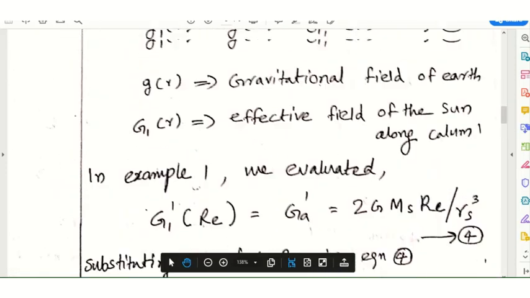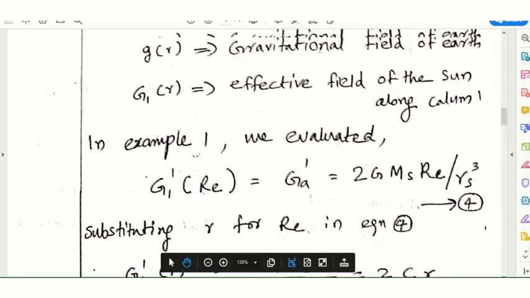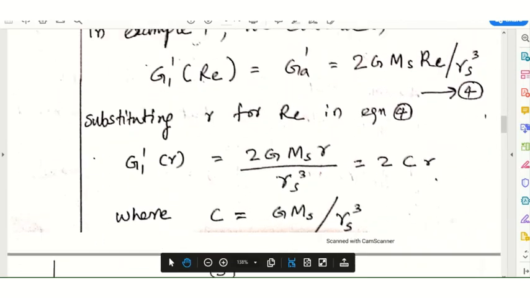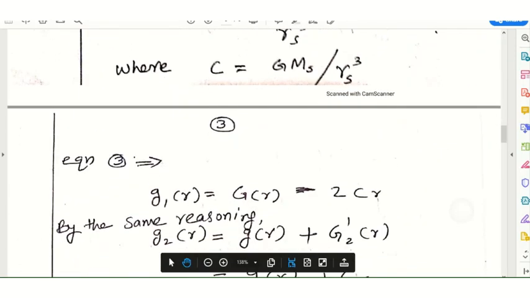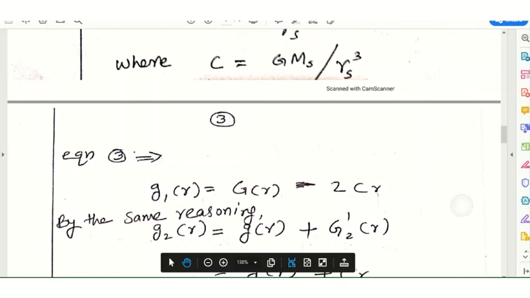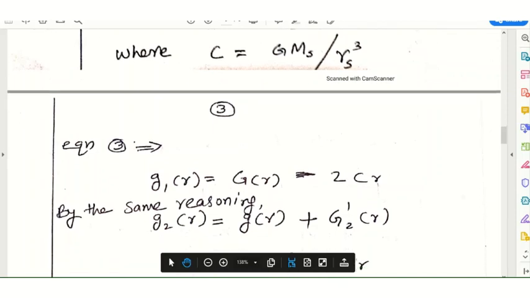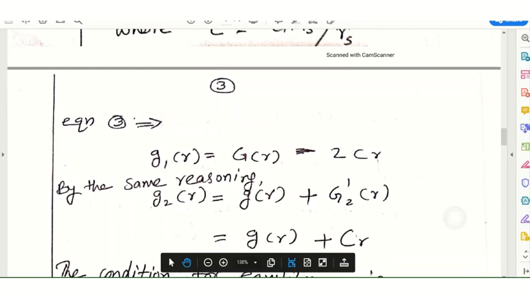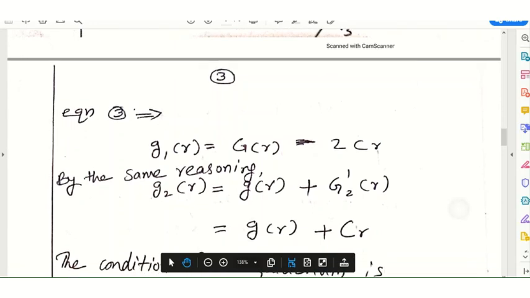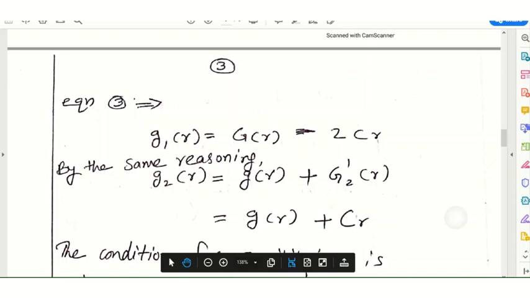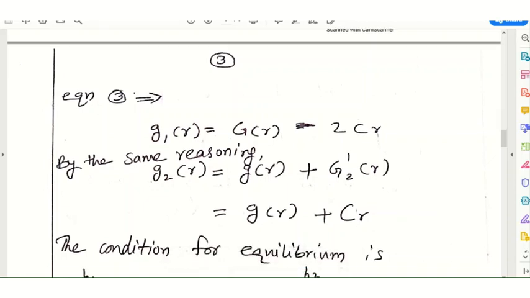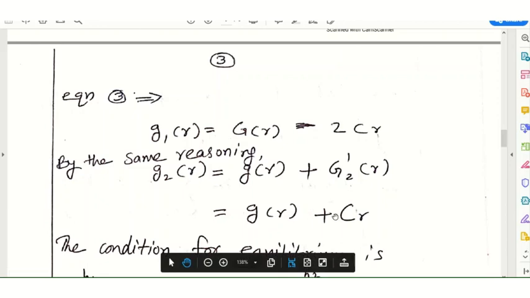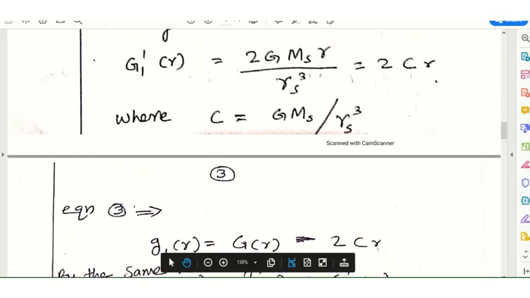So equation 3 becomes G1 of r equals G of r minus 2Cr, and G2 of r is equal to G of r plus G2 dash r. So G2 dash r we are substituting with G of r plus Cr. We have already calculated it as 2C.